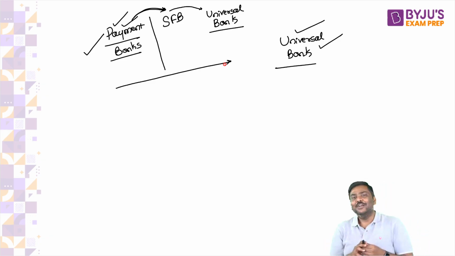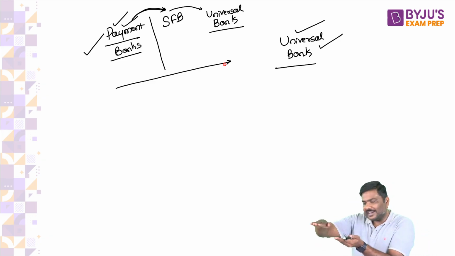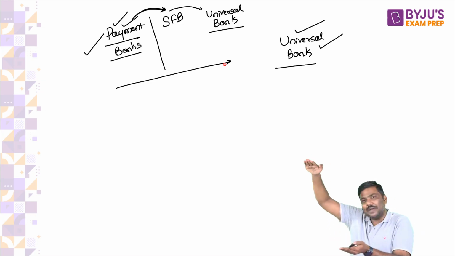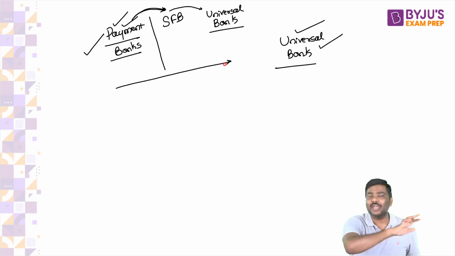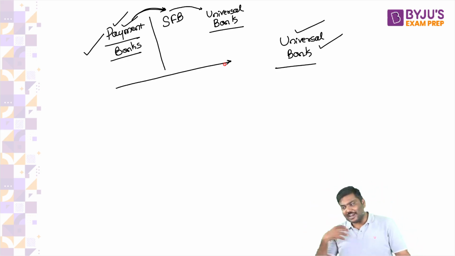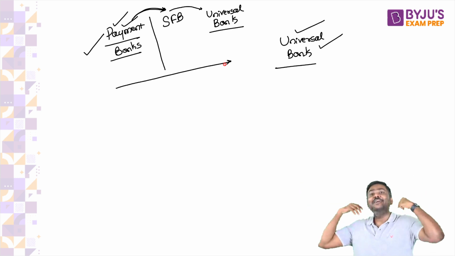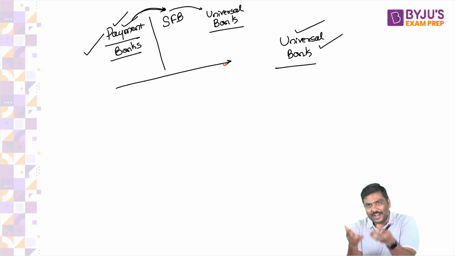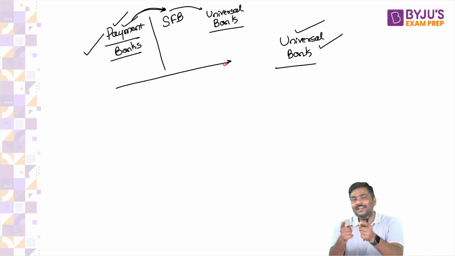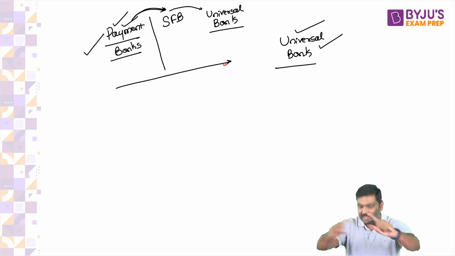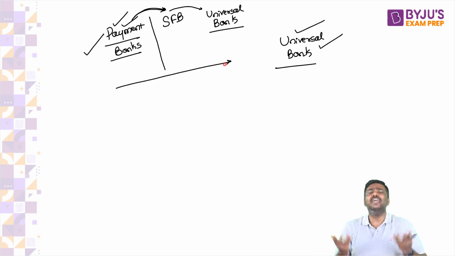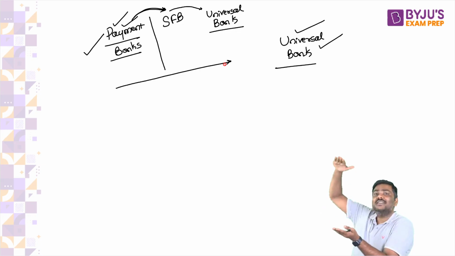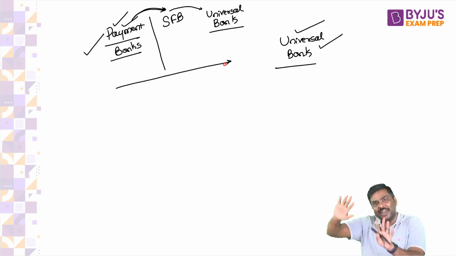So what do you think? Should you be appointed as a district collector, then slowly and steadily move upwards in the ranks, then finally become cabinet secretary, or be directly made cabinet secretary? Many of you simply say, sir, I want to become directly a cabinet secretary. My dear, but do you have the expertise? Do you know what the role of a cabinet secretary is? Do you know how to handle all these pressures from different ministries? You do not have exposure to all of it. So you will have to move up the ranks, and the last, highest level is the cabinet secretary.